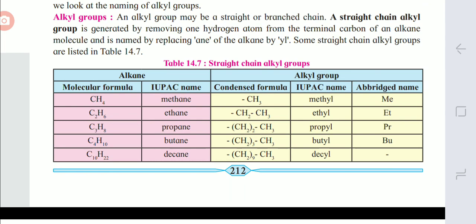So methane becomes methyl, then ethane becomes ethyl. One hydrogen is less from your alkane molecular formula, then propane gives propyl, butane gives butyl, and decane gives decyl. But these are only those alkyl groups which are obtained by removing the hydrogen from the ending carbon. So they are n-alkyl groups: n-methyl, n-ethyl, n-propyl, n-butyl are mentioned on your screen.